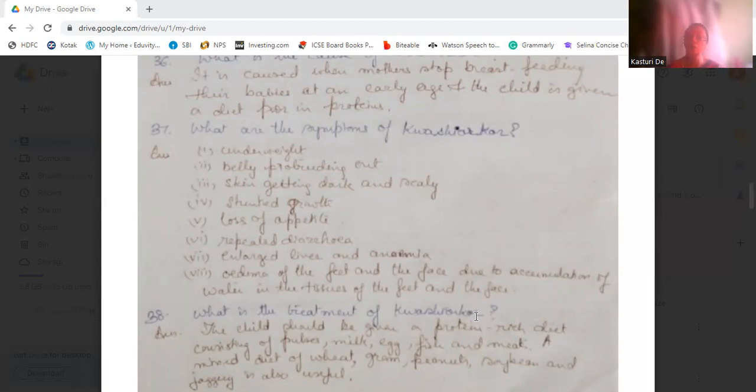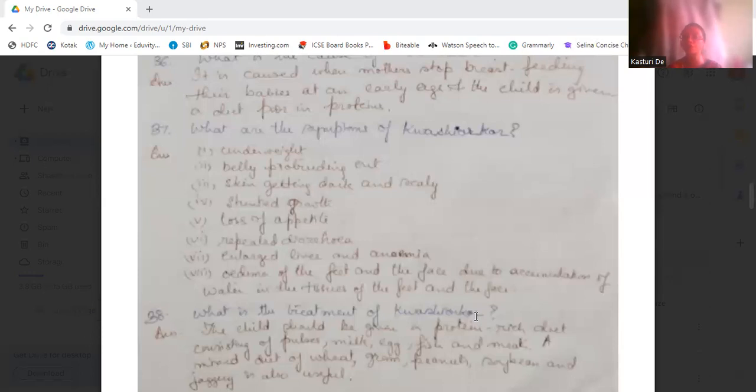So what are the symptoms of kwashiorkor? First is underweight, then belly protruding out, skin becoming dark and scaly, then growth becomes stunted, then loss of appetite, the child does not like to eat. Then repeated diarrhea, liver enlarging, and anemia, that is loss of hemoglobin, fewer red blood cells in the blood. Then swelling of the feet and the face due to the accumulation of water in the tissues of the feet and the face.